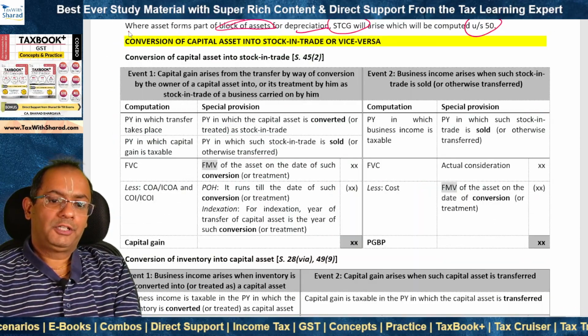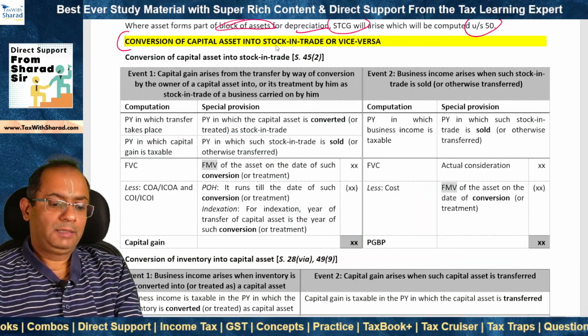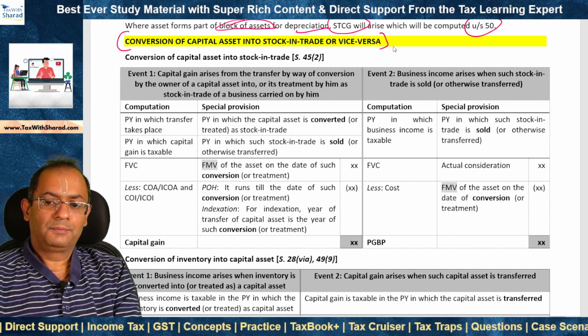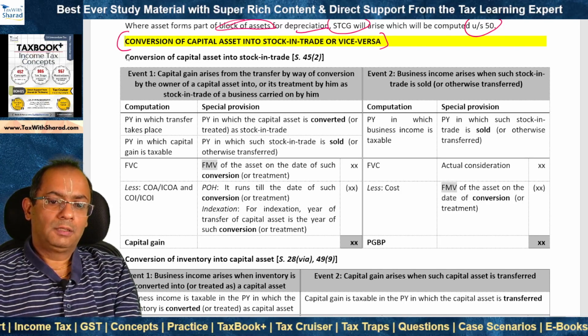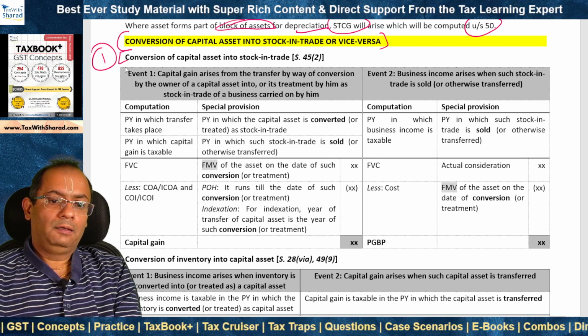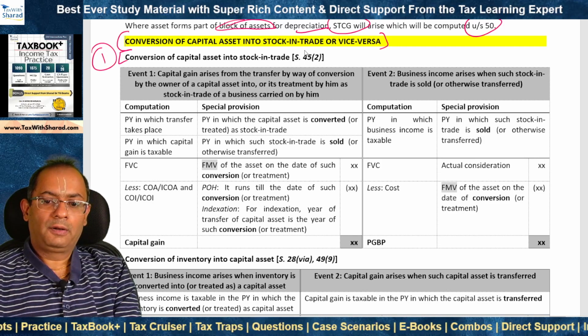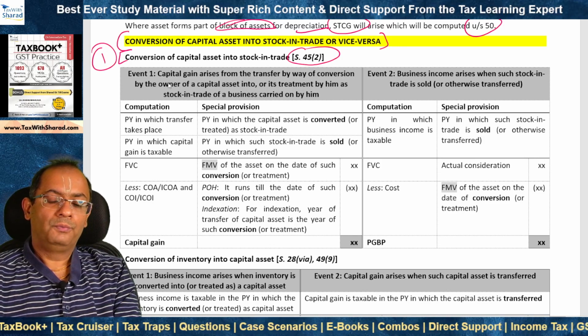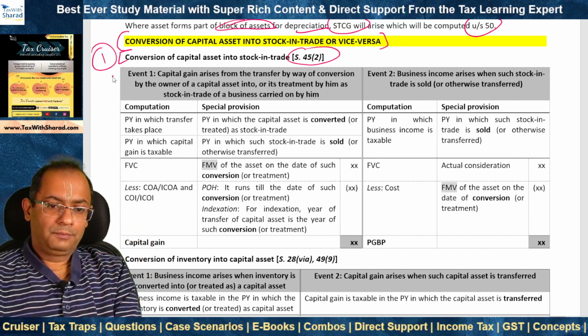Now, there can be situations of conversion of capital asset into stock in trade or vice versa. So we'll look at these provisions now. First, we look at conversion of capital asset into stock in trade, and the relevant section is 45(2). There are two events which occur.